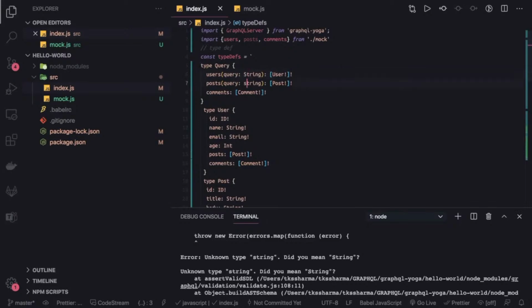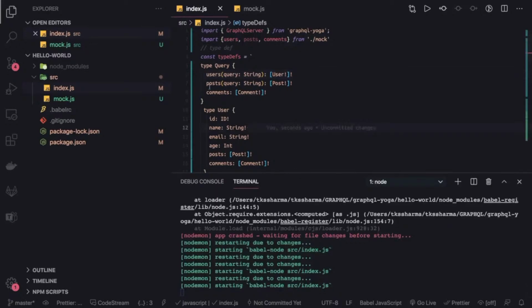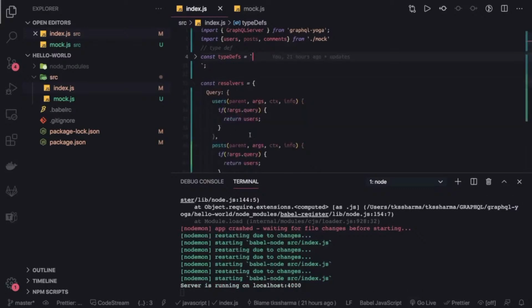I think it is talking about this. And this is required. I mean, this is optional. If it is required, then you have to put an exclamation mark saying that this argument is required for the query. And now we can see this is our type definition, this is our resolvers, and our server had started, right?